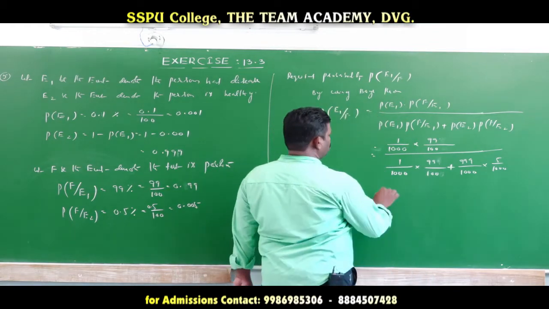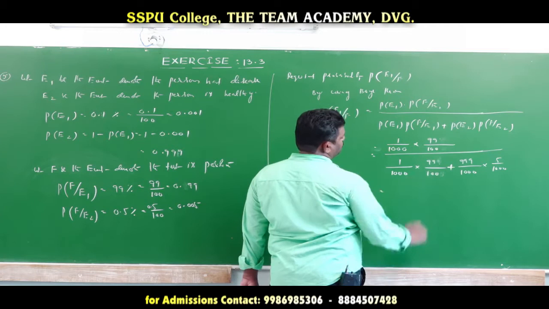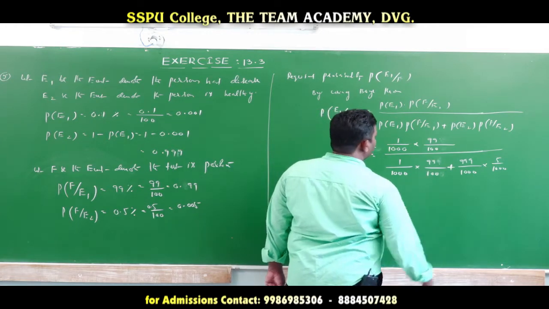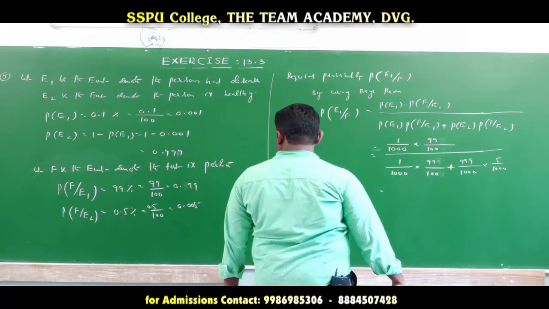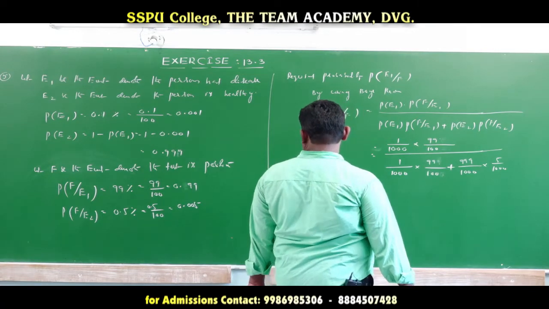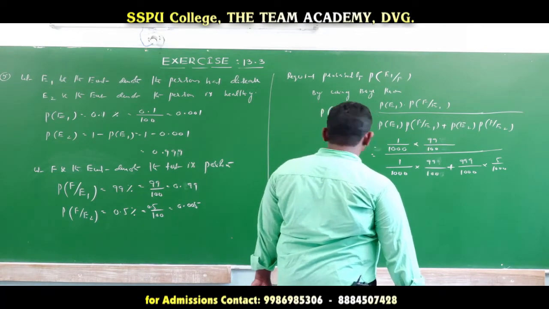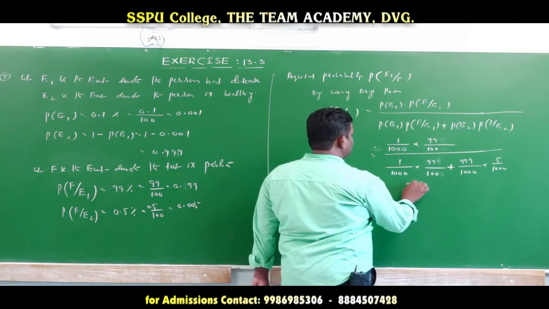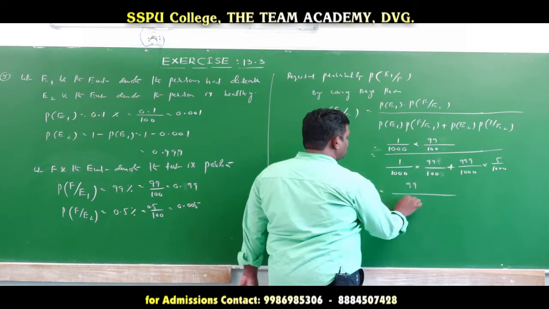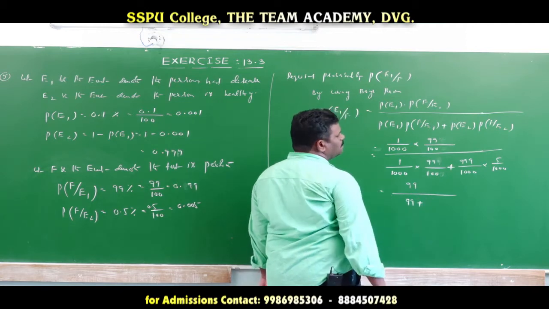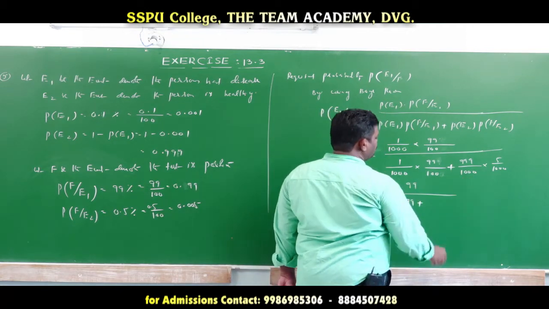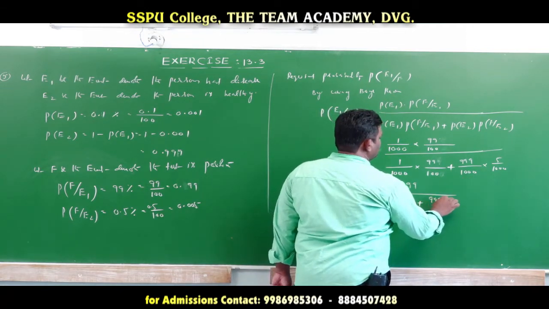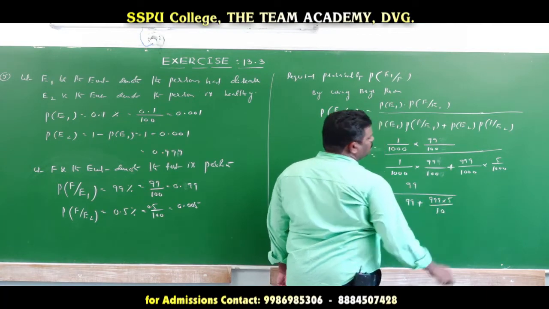Then see how much we get here. Here 500, and 0.5% means this value, so 1000 there. Now 5 zeros common we take, means 99 plus 5 by 10.